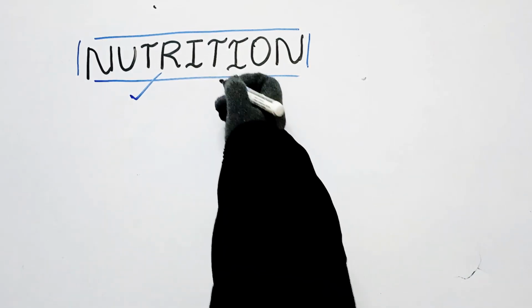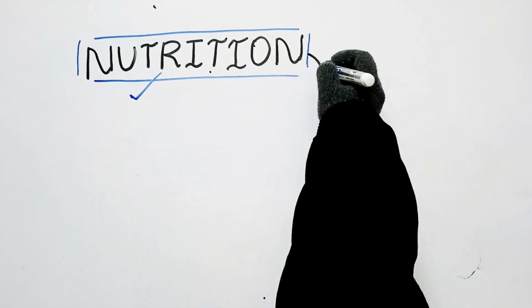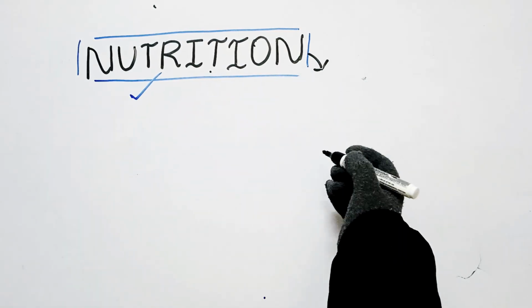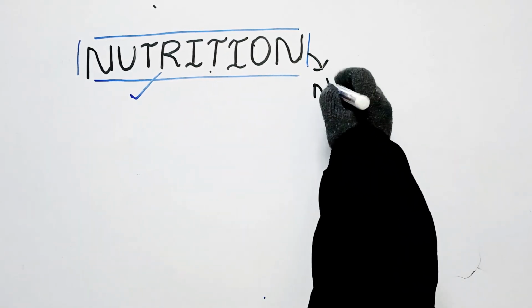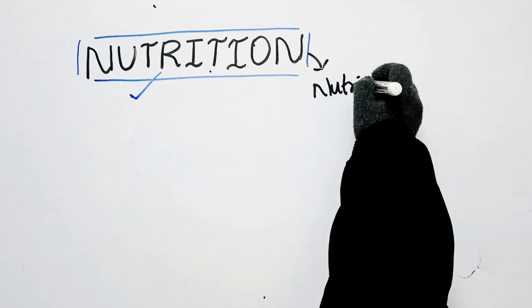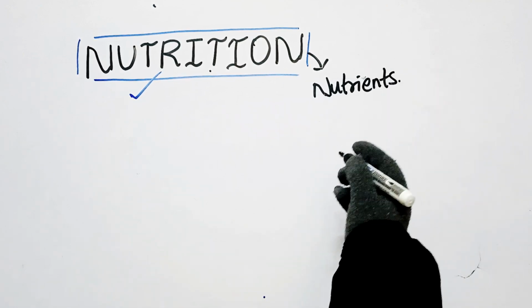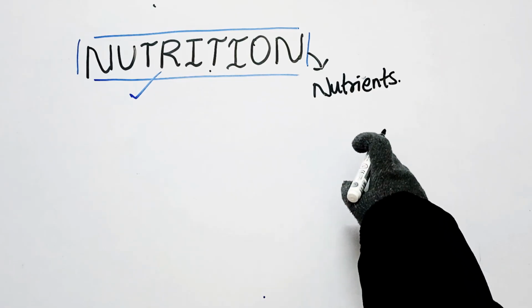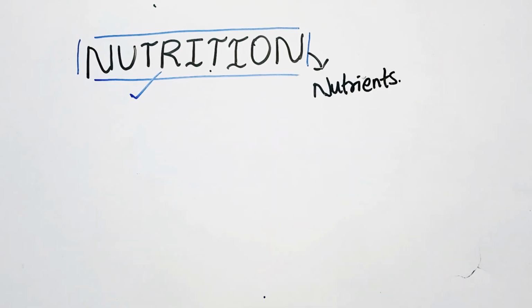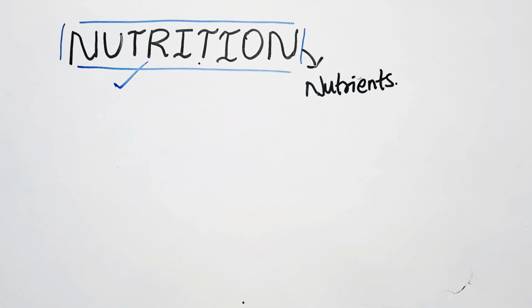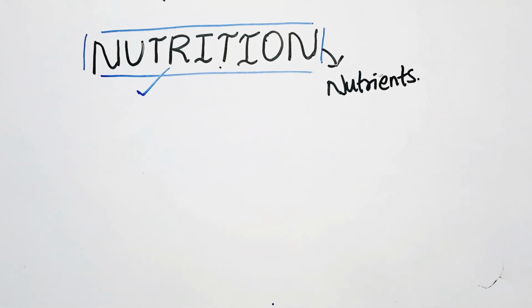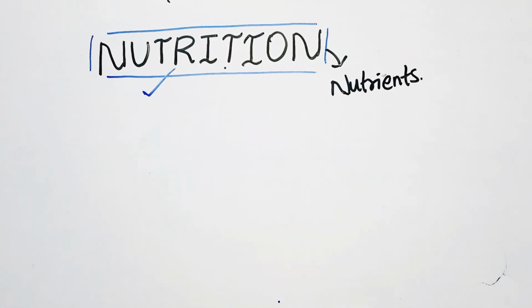This word nutrition has been derived from the word nutrients. So, what did I say? This word nutrition came from the word nutrients. And what is the meaning of nutrients? Nutrients is nothing but whatever food we eat.